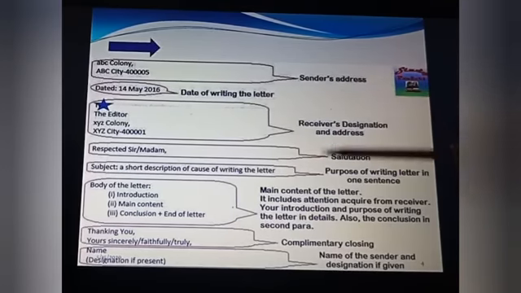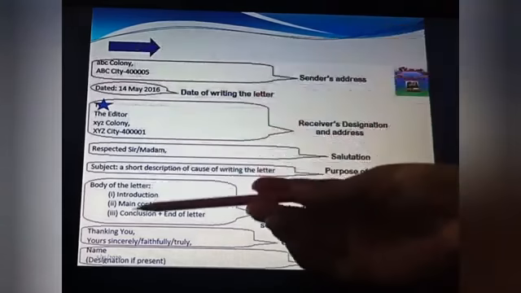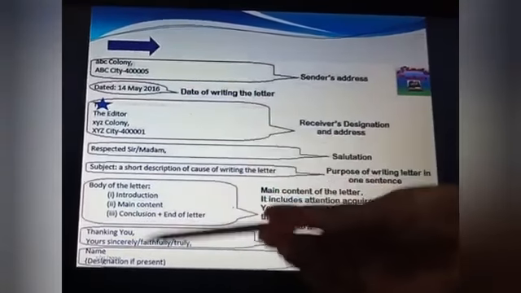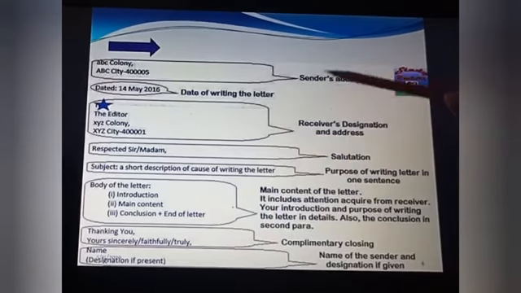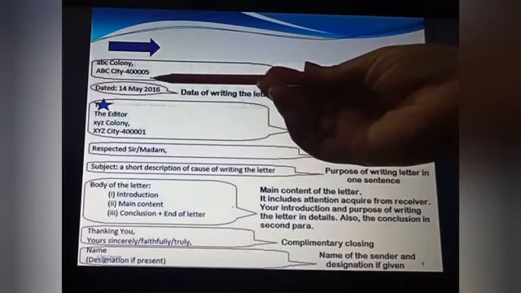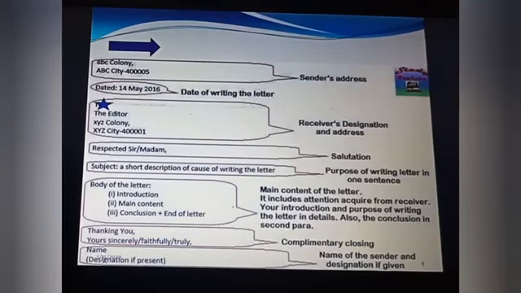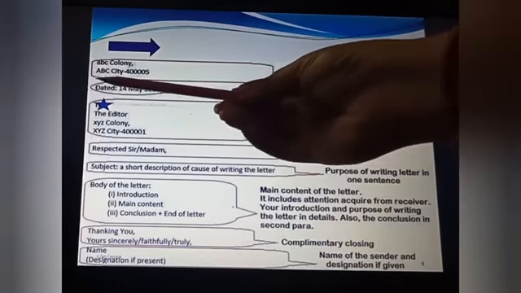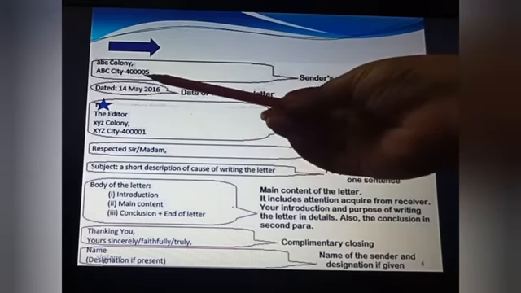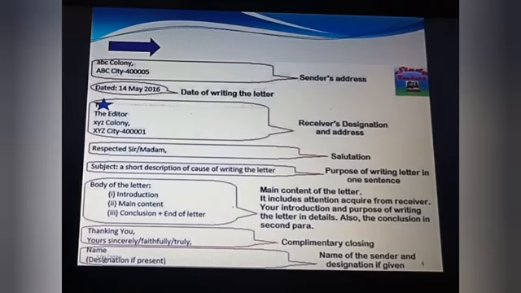As you can see, first thing, all the points start from the left hand side, from the left hand corner. The very first one, sender's address. Whosoever is going to send the letter, that person's address is supposed to come over here. Suppose you are writing, then your address will come here. Simply without name, your colony, and then the city, and then don't forget to write down the pin code. It's mandatory in formal letters.